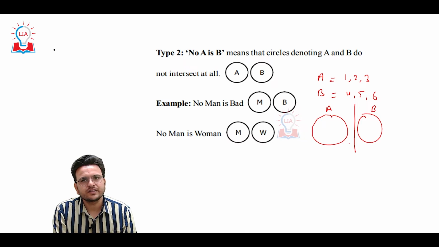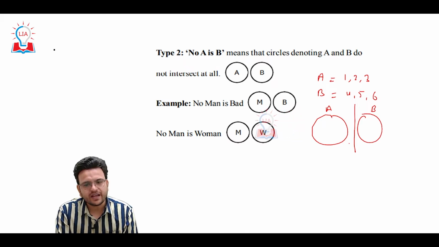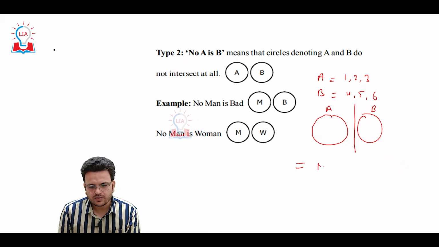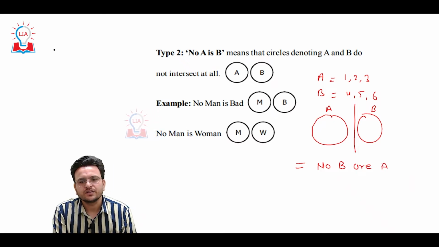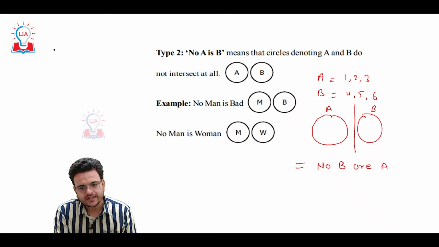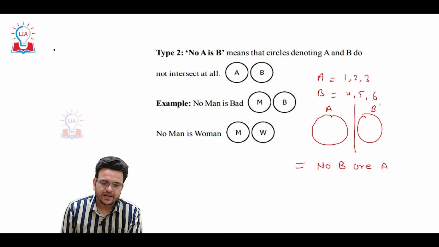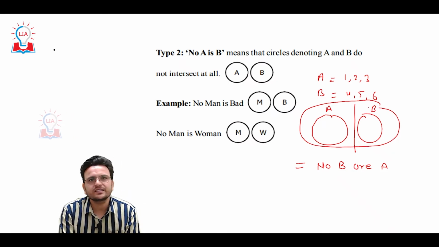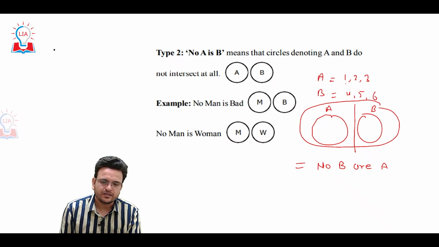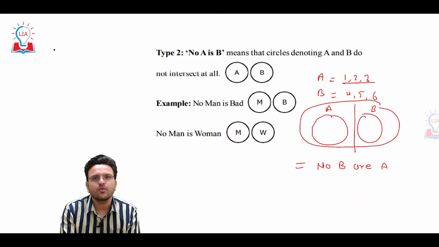This is one condition, where no A are B. Whenever no A are B, the conclusion I can draw is no B are A. A is totally separated from B. In the second condition, A is 1, 2, 3 and B is 4, 5, 6, 7.